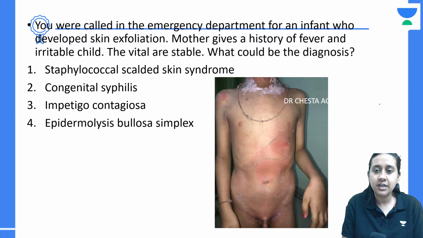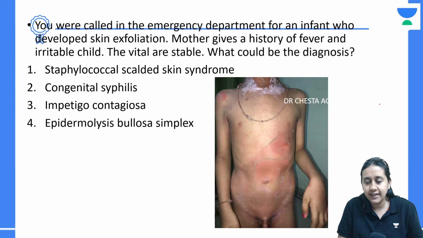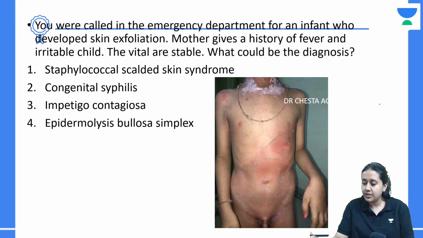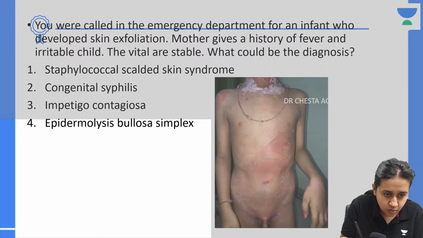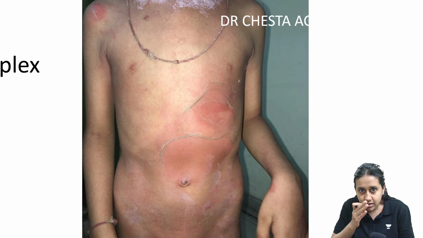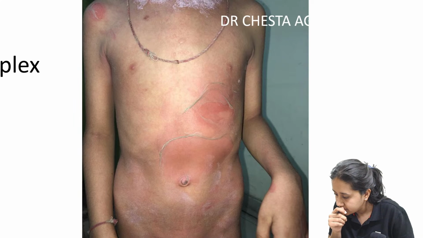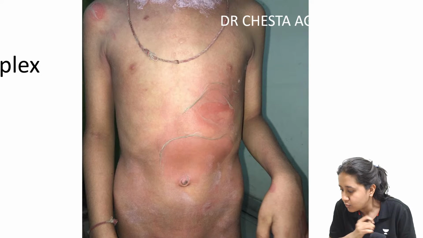You were called in the emergency department for an infant who developed skin exfoliation. Mother gives a history of fever. The vitals are stable. What could be the diagnosis? Anyone? Can you see the image? Let me just focus this image. Look at this now. You can see that there is skin which is getting peeled off. So what will be the answer?